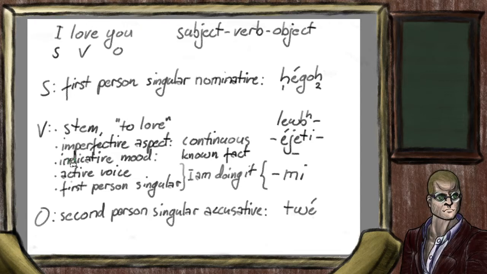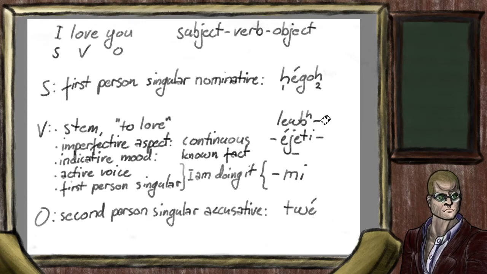Next component is an indicative mood. This is a known fact, not a rumor or something untrustworthy. This mood has no marker, so nothing is added to the chain. The last component contains both an active voice and a first-person singular, so I am actively doing it. It does not happen by itself, and it is not done by someone else. The marker for this is mi, which comes at the end of the chain.